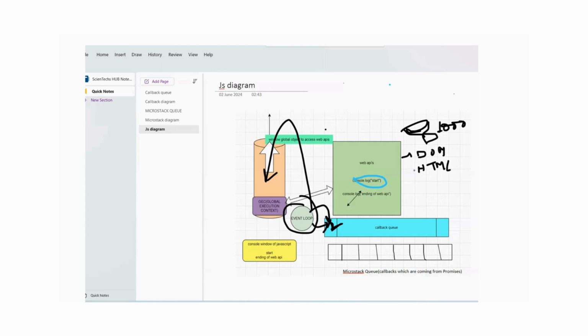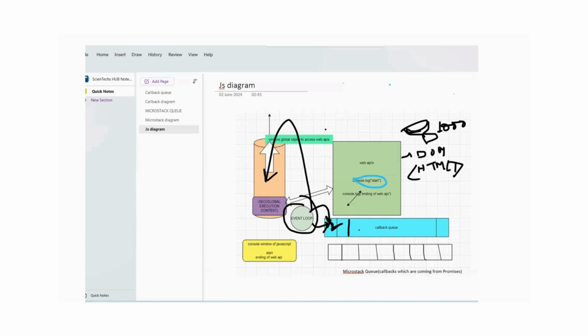So in the HTML page, maybe we have made some submit button and we are clicking on the submit button multiple times. That is also creating one callback. So one after another callback is getting stored. Like if I press that submit button multiple times, one after another callback will get stored.